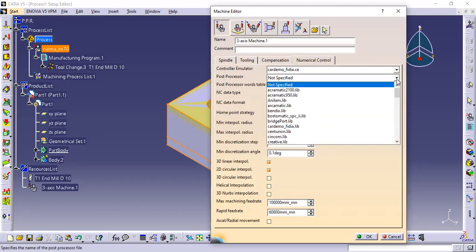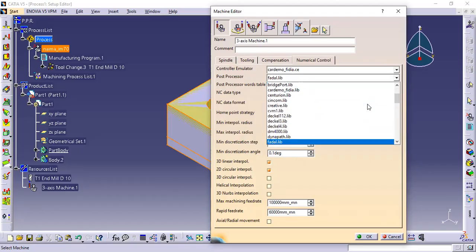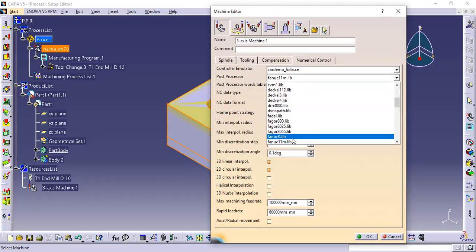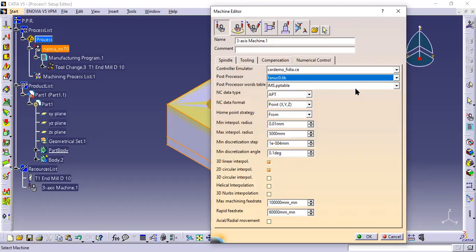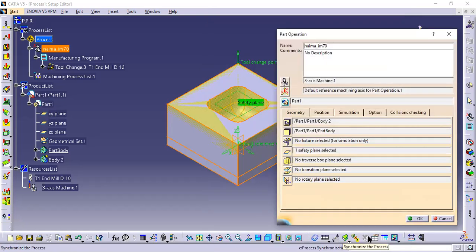You have to specify the post processor. As I have told you in the practical session, the controller we are using over the milling machine is Fanuc. So you will select the Fanuc, right? And you will select OK. And also after selecting this machine options and numerical control, you will select OK.